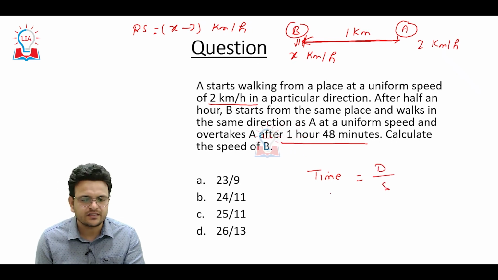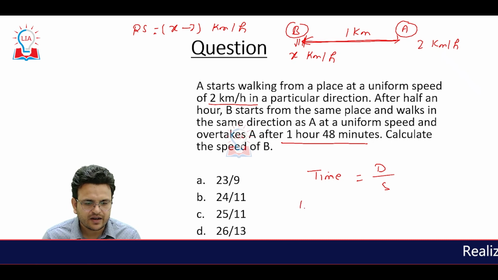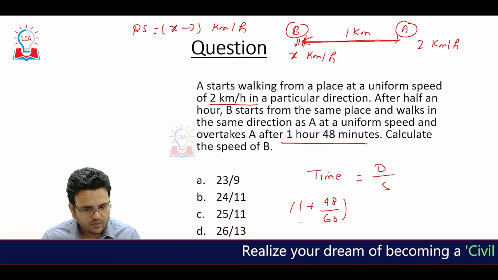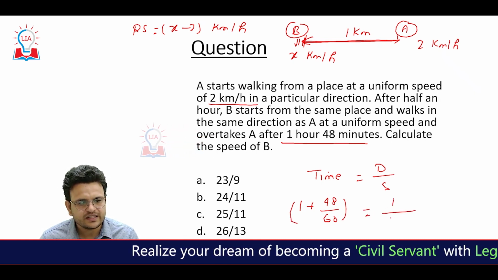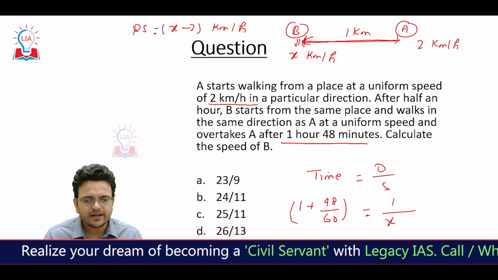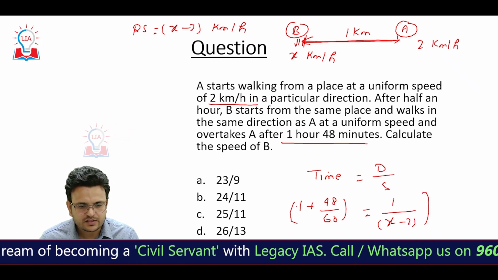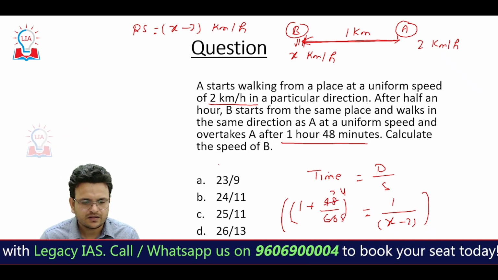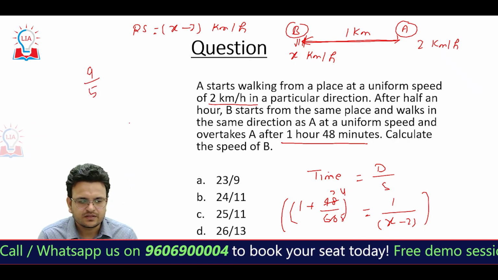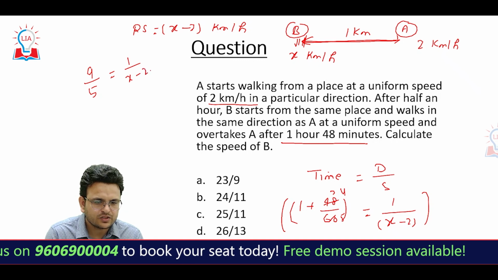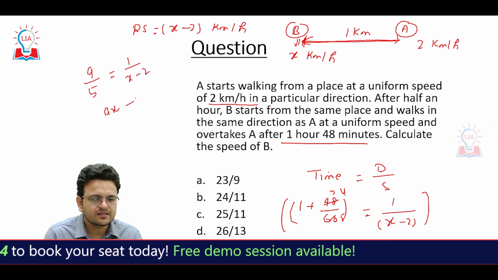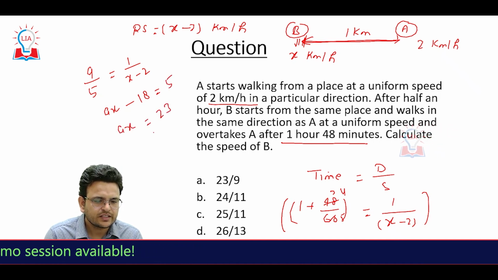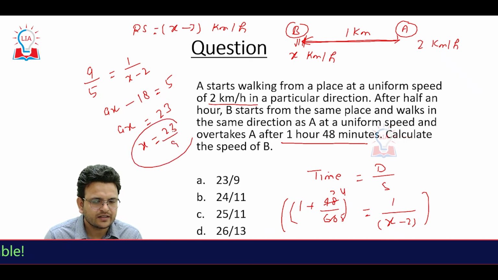In this speed they are going to cover this distance, so time equals distance upon speed. How much time have they taken? They have taken 1 hour plus 48 minutes. We can convert it into hours only. Then the distance is 1 kilometer, the speed is x minus 2. So you have to just solve this equation. This will become 9 upon 5 equals 1 upon x minus 2. So 9x minus 18 equals 5, 9x equals 23, x becomes 23 upon 9. So this is the answer.